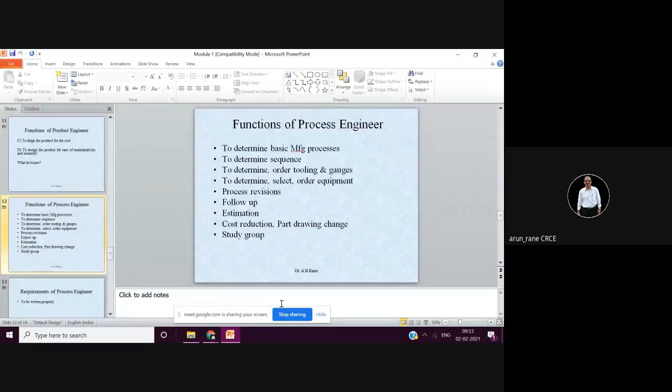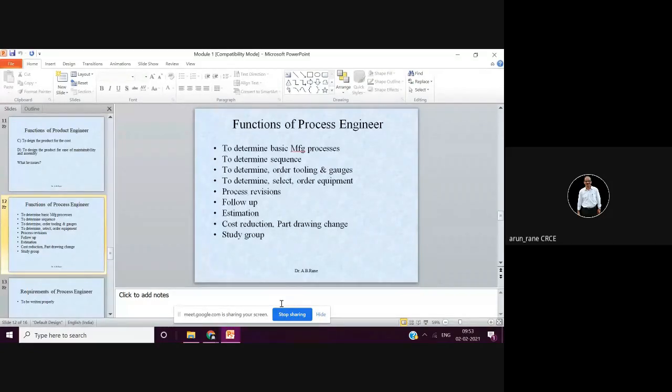Then again, the follow-up is not only the duty of the purchase department, but it is the duty of the process engineer also. Whatever has been ordered, whether he is going to get it within the time or not. Are there any difficulties at the supplier end? It is not enough to just place the order and expect delivery in 2 days; there may be some difficulties for the suppliers also. So that also the process engineer has to take care. So that is what is the follow-up.